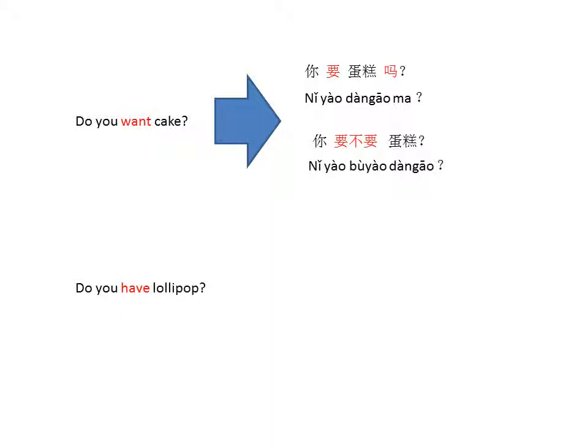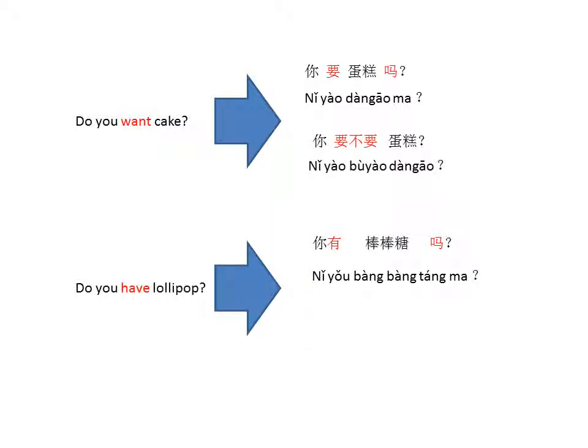Do you have a lollipop? Before we move into this, let's see if you can remember what is have. Have is 有. And lollipop is 棒棒糖. So 有棒棒糖. Do you have a lollipop? Will be 你有棒棒糖吗?